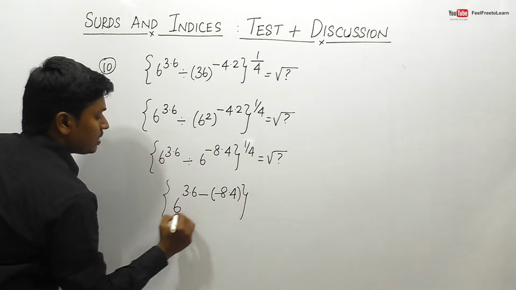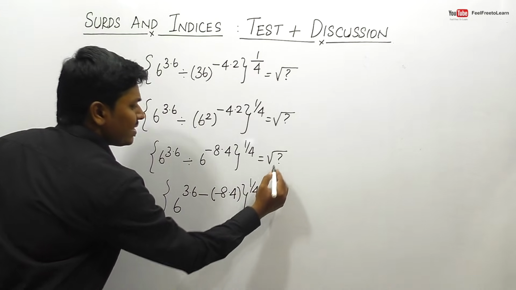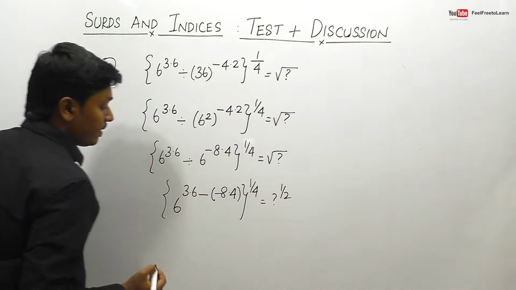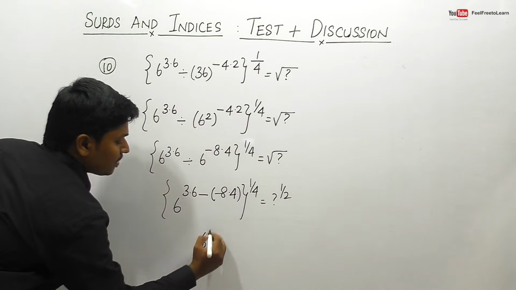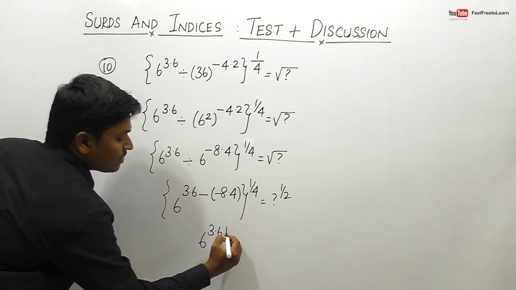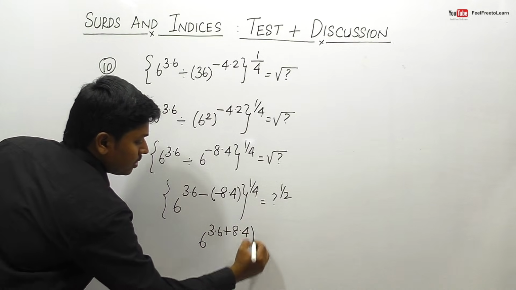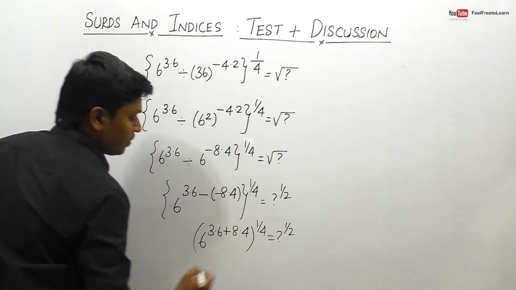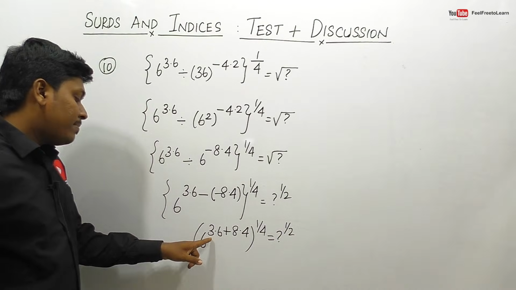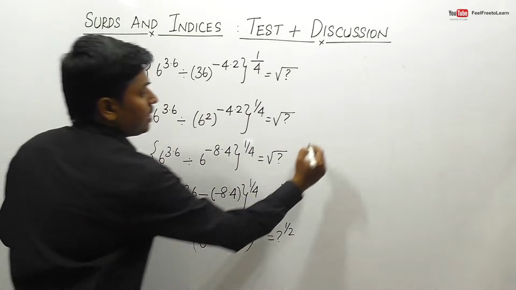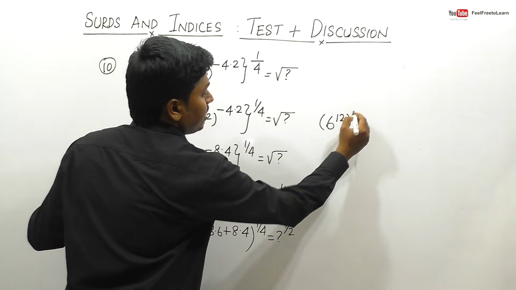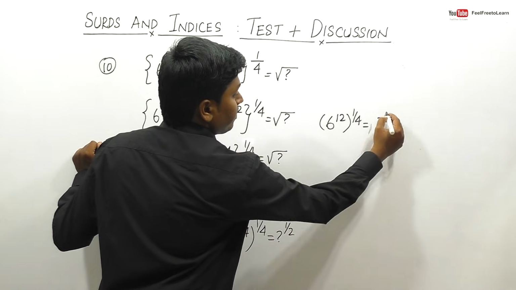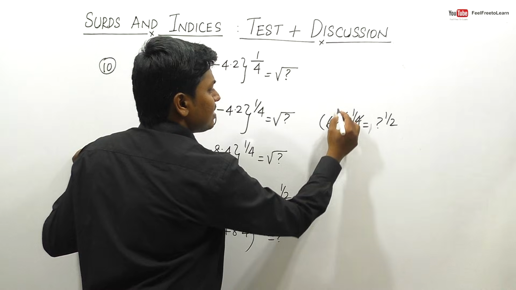So completely here it is 1 divided by 4. So friends, here it is root of question mark. So this can be done as question mark power 1 by 2, right? So I think this can be done as 6 power 3.6. So minus into minus will be plus 8.4, power 1 by 4, is equal to question mark power 1 by 2. So 8.4 plus 3.6, the resultant will be 6 power 12. So 6 power 12, 1 by 4, is equal to question mark power 1 by 2. So finally I think we can cancel this 3 times.